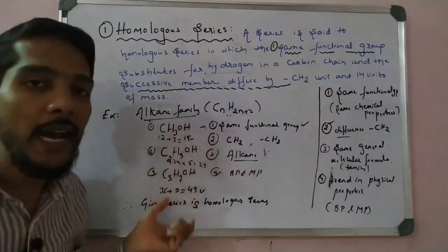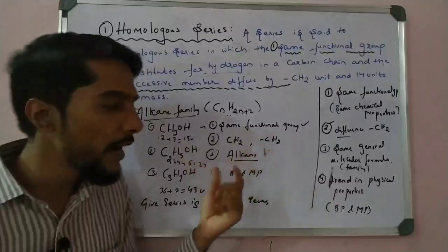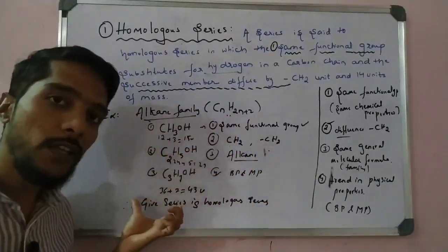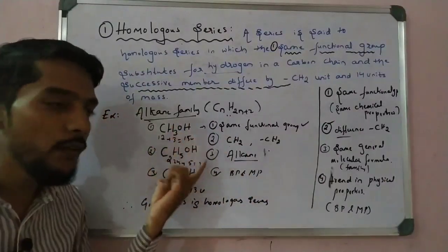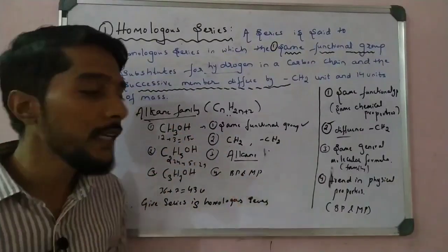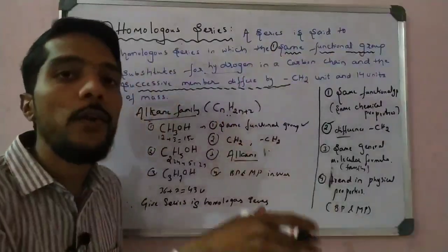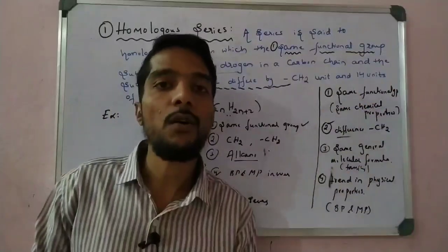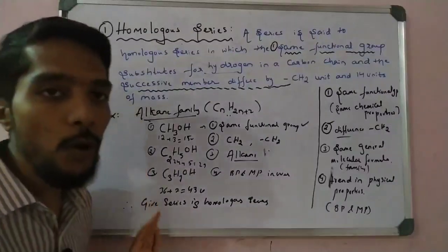For example, we take alkane. Okay, the same functional group is satisfied, CH2 is satisfied, and the same general formula, that is CnH2n+2, is satisfied. We calculate the mass, which increases, so we say the melting point and boiling point increase. Okay, a trend means one direction: all increase, increasing down the group, that is a trend, right? So this is the first example for a homologous series.